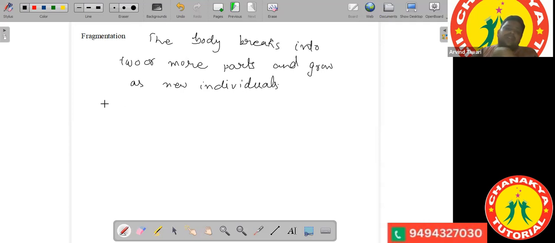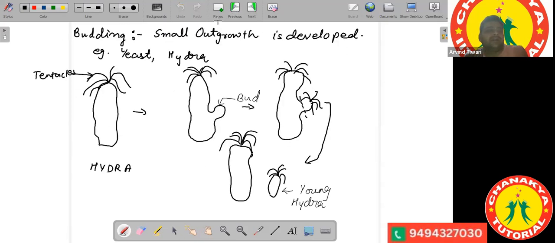It is observed in the case of Spirogyra. We observe this fragmentation in the case of Spirogyra, right? So you have fragmentation, you have regeneration and budding. Any doubts up to here, whatever we have done?